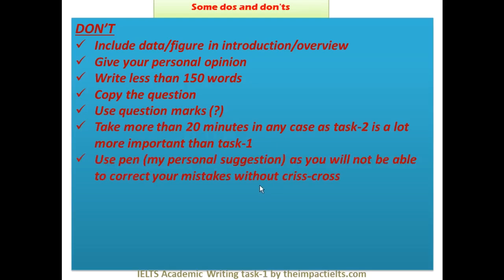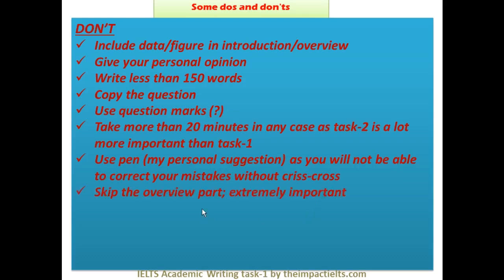Do not use pen, actually. This is my personal suggestion, this is not a rule, but do not use pen, as you will not be able to correct your mistakes without crossing out, right? So be careful about this.